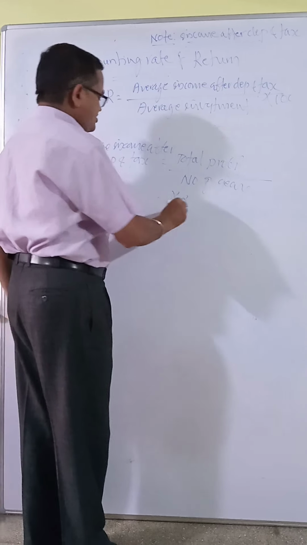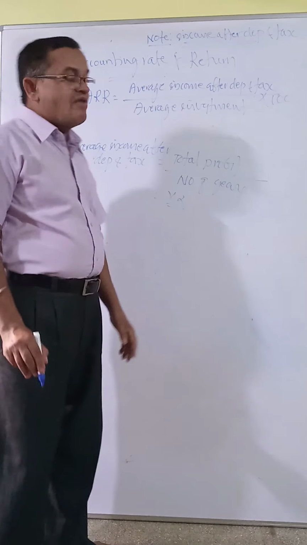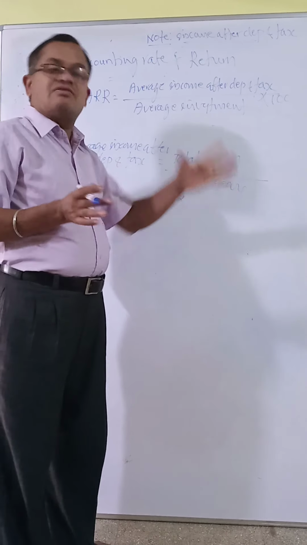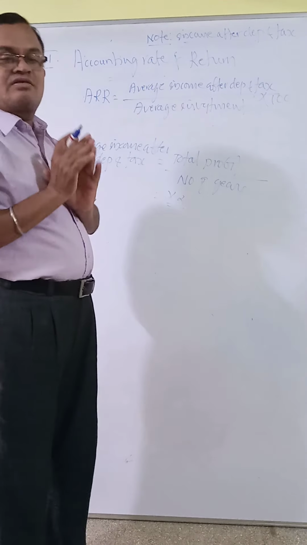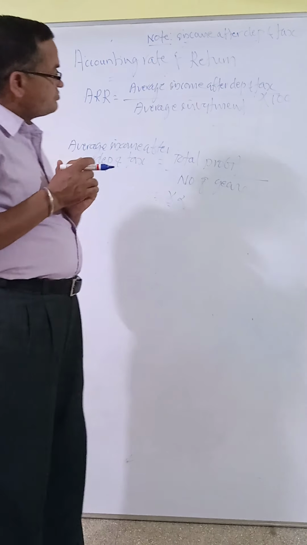So you apply the equation. Average income means you have to take total income after depreciation and tax, suppose 1 lakh, divided by number of years. They will give 5 years, that is divided by 5 years. That is called average income after depreciation and tax.